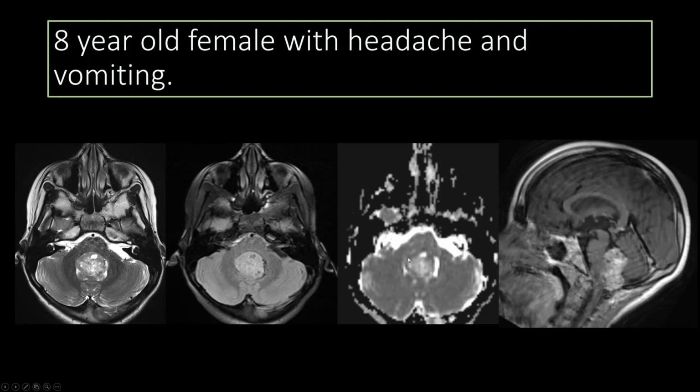Importantly, I think it's always important to look at the diffusion imaging first. You can see in the 4th ventricle here, for something like a medulloblastoma, which is something you would consider in the differential, you'd expect that there would be more reduced diffusivity, darker on ADC. The alternate thing that you would consider is an ependymoma. In this particular case, that's what I favored, given there were some small foci of hemorrhage within the tumor as well.